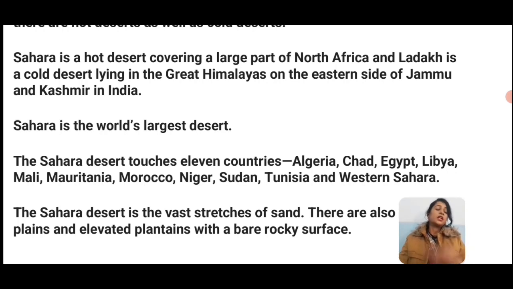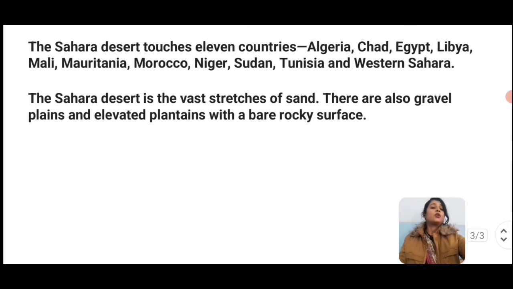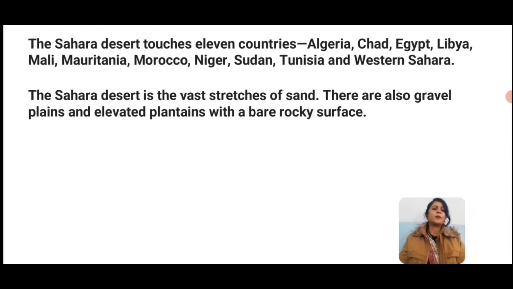The Sahara Desert is a vast stretch of sand. The whole stretch of land is sand, and there are many sand dunes. There are also plains, valleys and plateaus with bare rocky surface, and many rocky surfaces too.